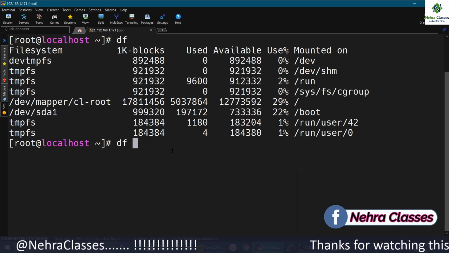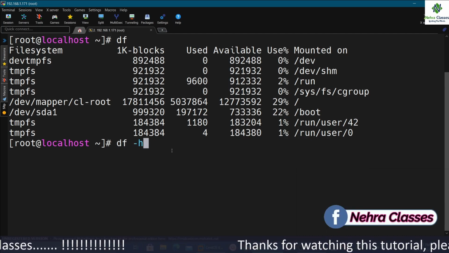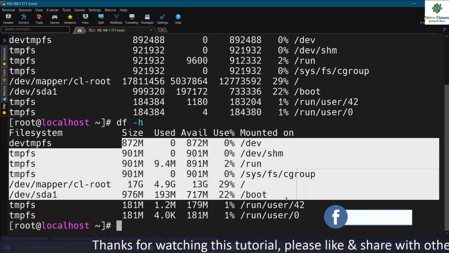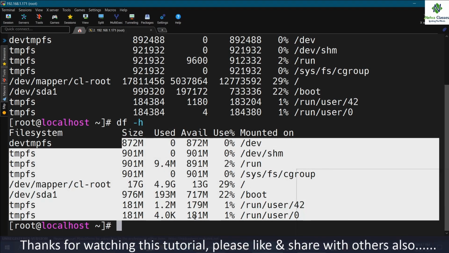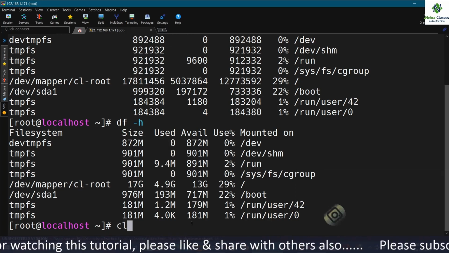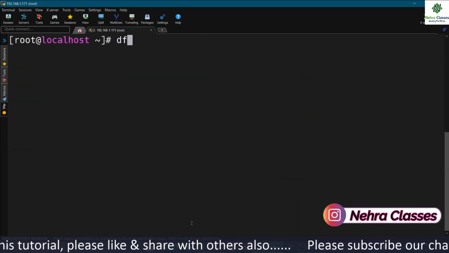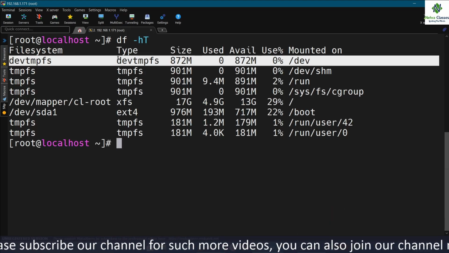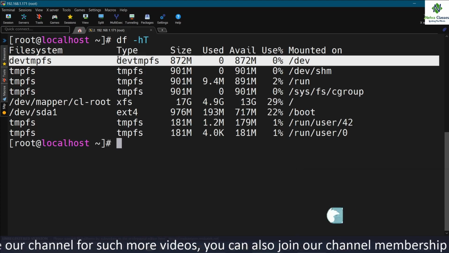And if you want to see this in the human readable format, you can execute the df -h command. This time it will show you the size in the human readable format, like in MB, GB, and KB. And if you want to see the type also, you can execute df -hT. And this time it will show you the type of the file system as well.